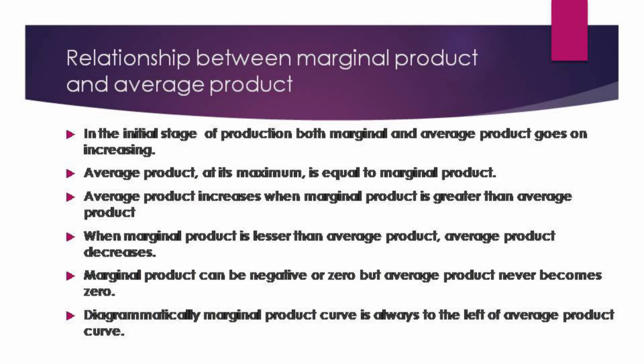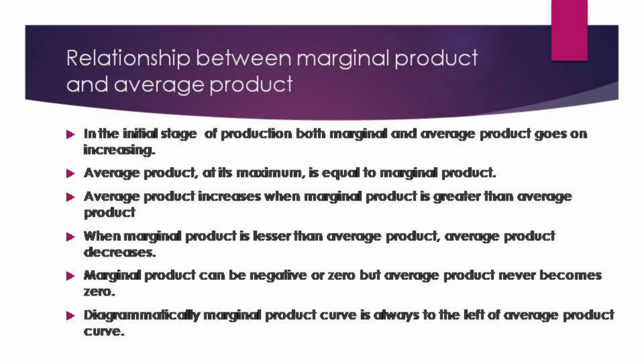When it is increasing, the level of output will also change. Secondly, the average product at its maximum is equal to the marginal product. It increases and reaches the marginal product.